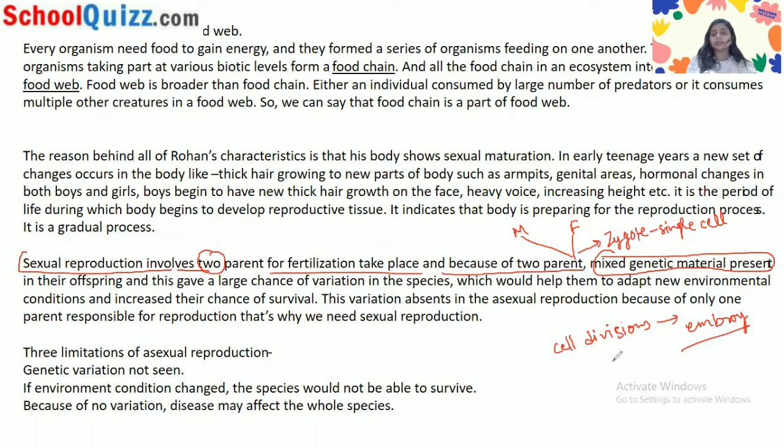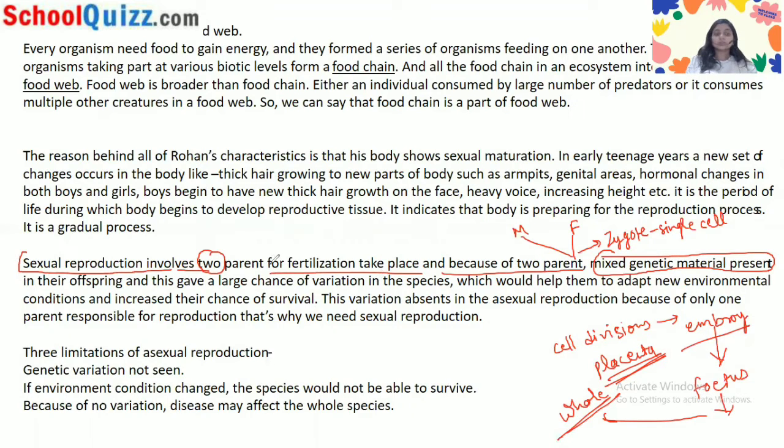There, by the placenta tissue, all the nutrition from the mother goes into the baby. Then this embryo develops some organs, and when the organs are developed, we call it the fetus. This develops into a whole baby.